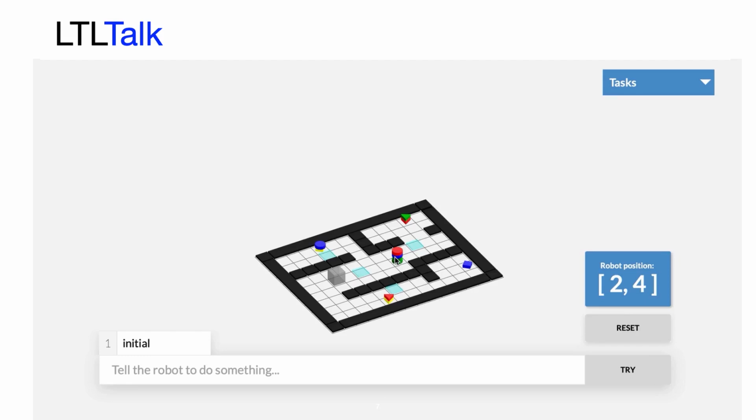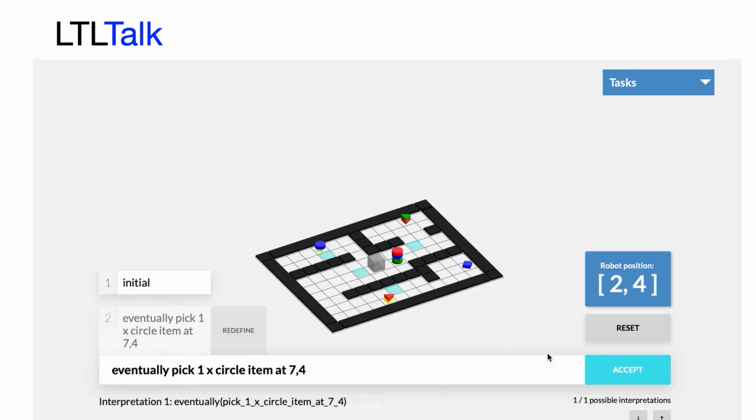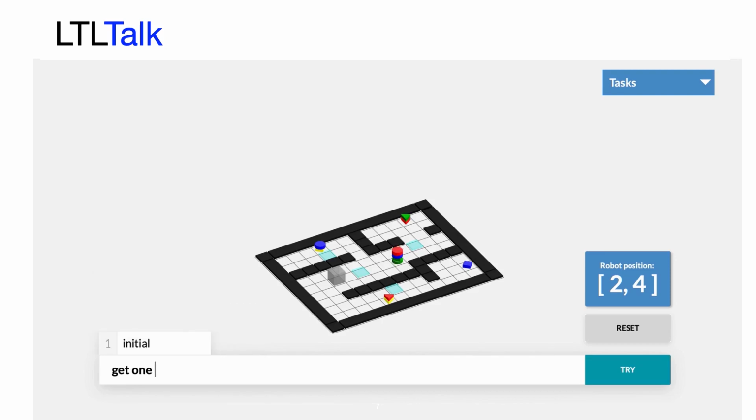As I mentioned, the items in the simulation environment are of different shapes and colors. Each tile of the environment is either wet or dry. The robot is represented by the gray cube. LTL Talk accepts LTL specifications such as "eventually pick one X circle item at 7.4", which means that the robot should pick a circle of any color. After planning for a bit, the robot executes the specification.